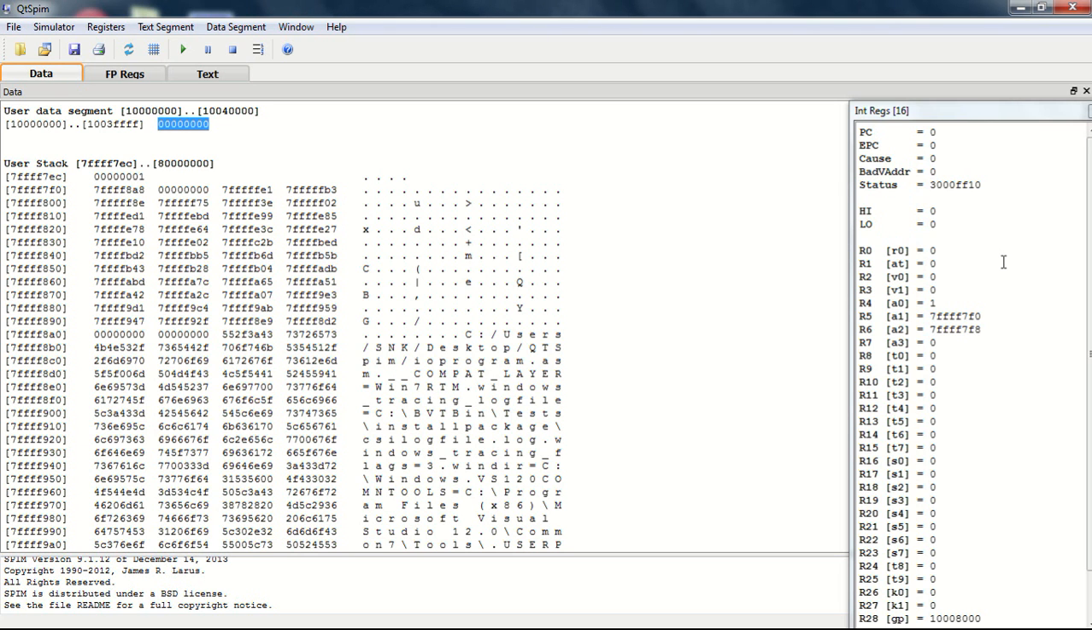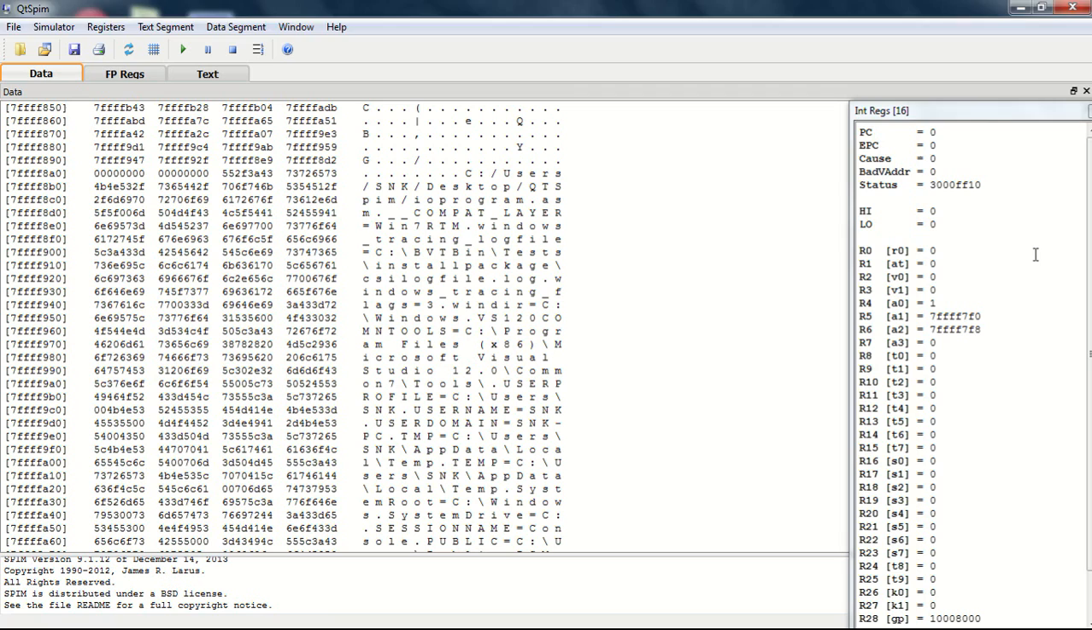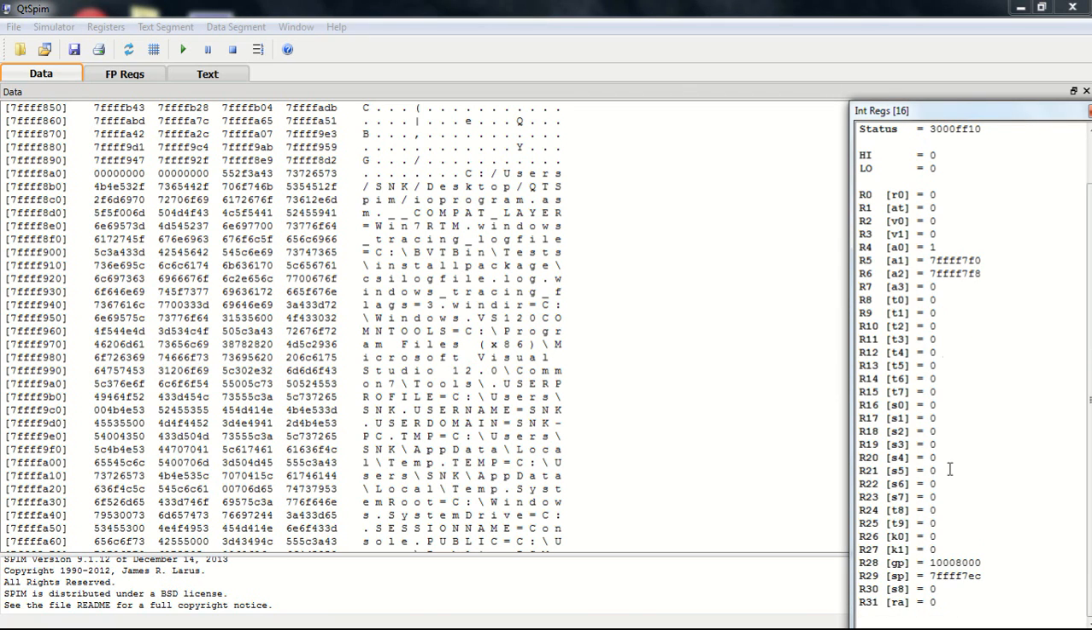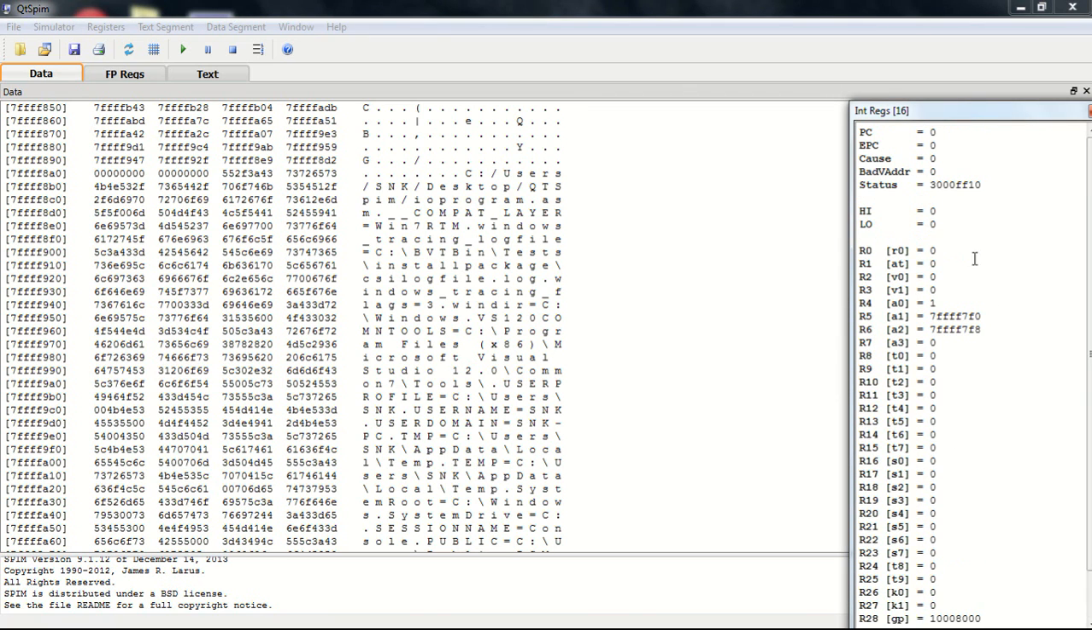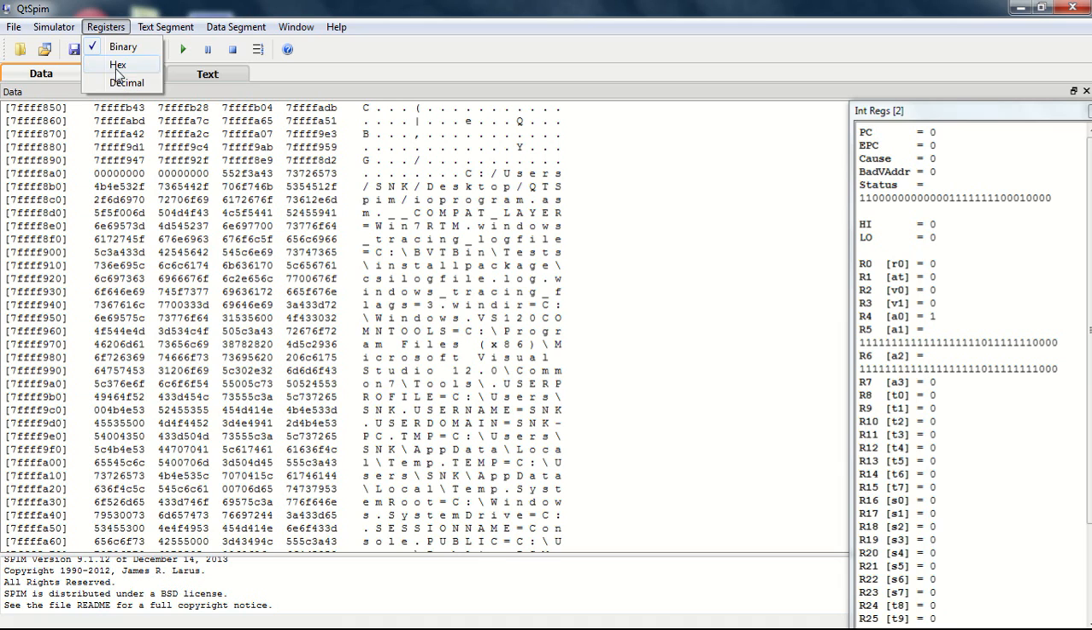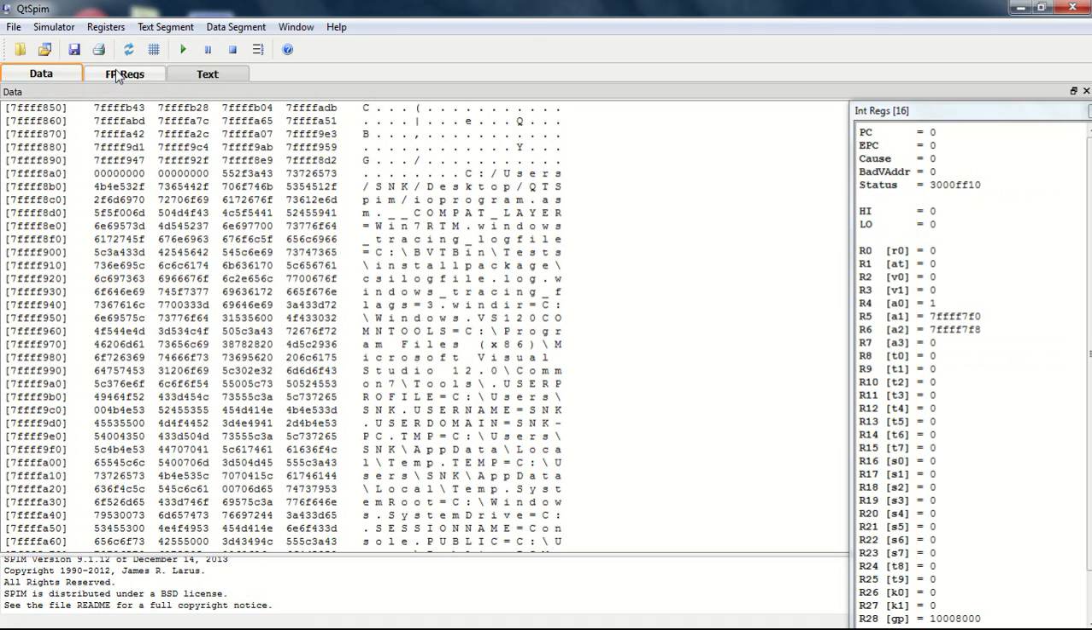On the right-hand side, we can see a register pane. The register pane contains all the standard registers R0 to R31, a total of 32 standard registers, as well as the high and low registers and the program counter. On the top of the window, we have the register option as well as the data segment option. In the register option, we get three other options: binary, hex and decimal. It tells us how we want to display the data in our registers.